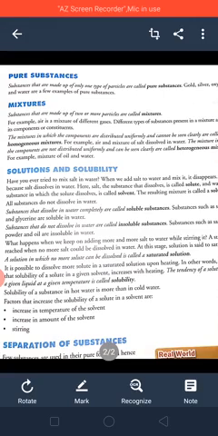Now add one more spoon of salt. Fourth. Are you able to see the salt particles? Yes, ma'am, we are able to see the salt particles. Why? How is it possible? You are saying that salt is soluble in water. Now you are able to see salt particles in the water. It means now salt is not dissolving in water after 3 spoons. It means your water has now become saturated water.